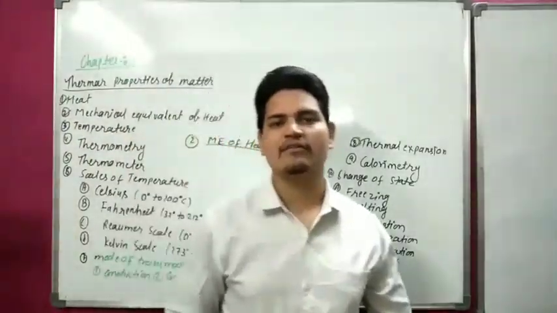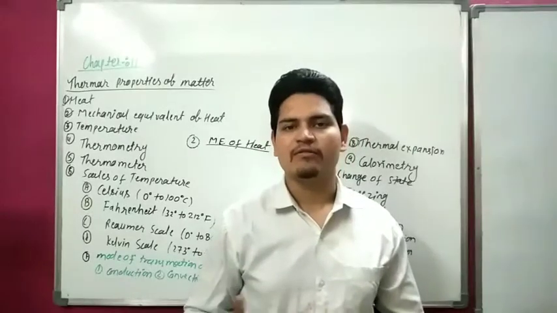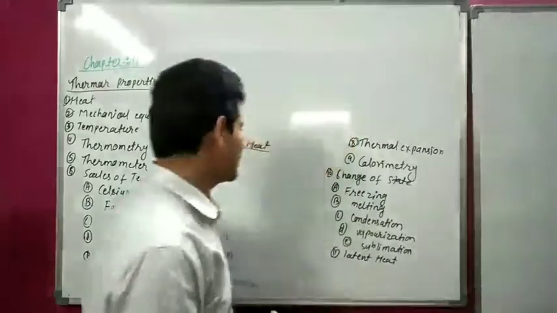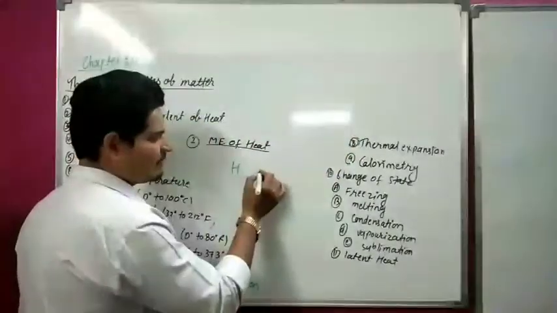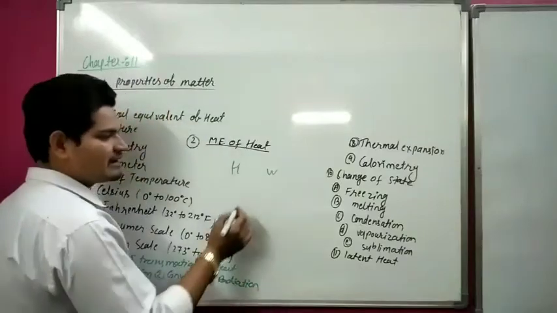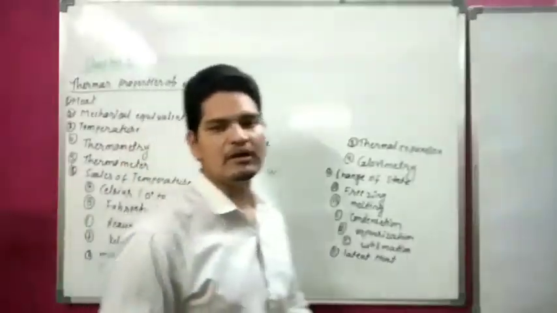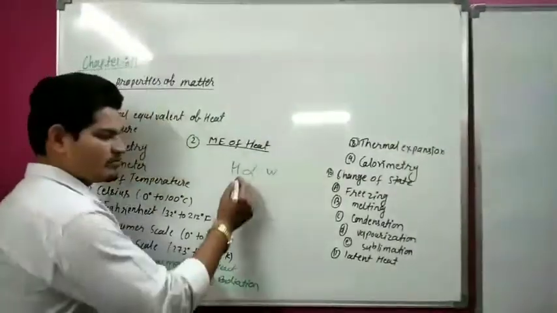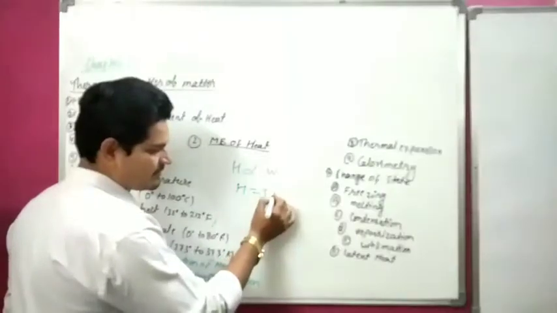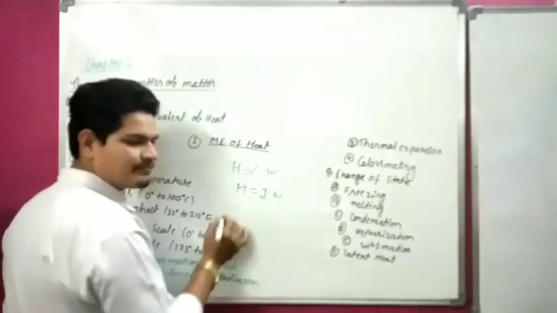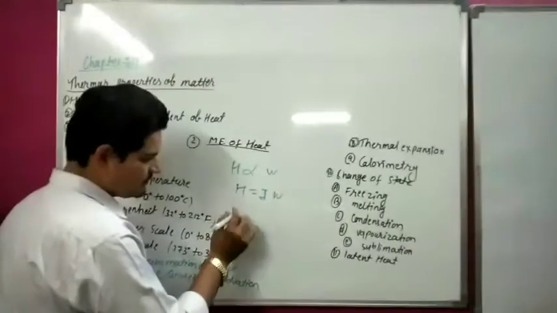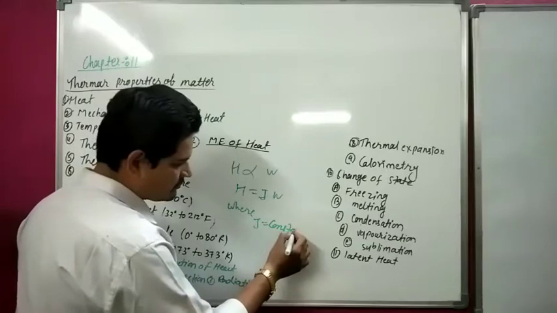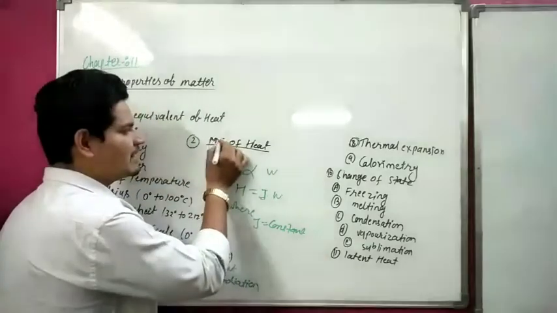Whenever heat is converted into work, or work is converted into heat, we can say work is directly proportional to heat, or heat is directly proportional to work. When we remove the proportionality sign, a constant comes. Here J is a constant, and this constant is called the mechanical equivalent of heat.